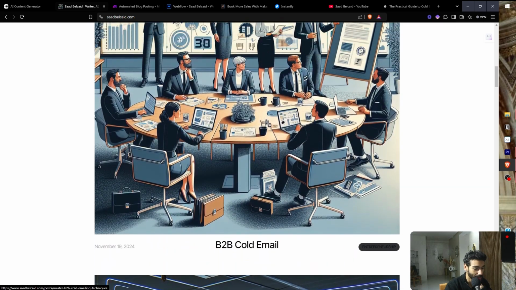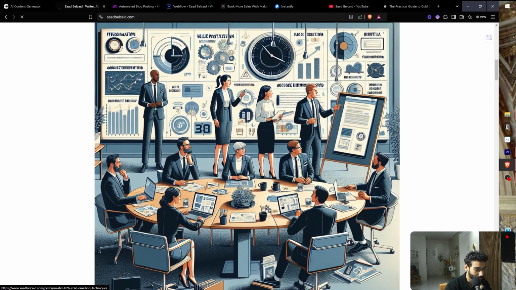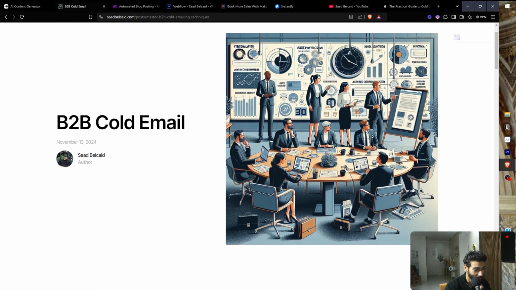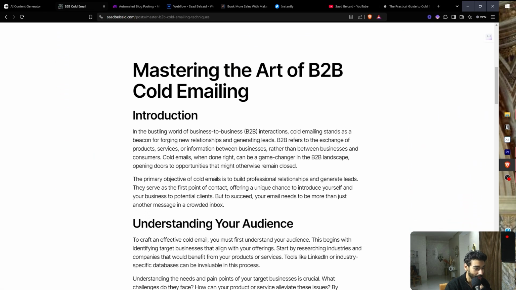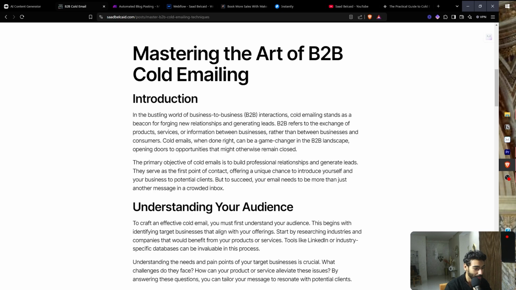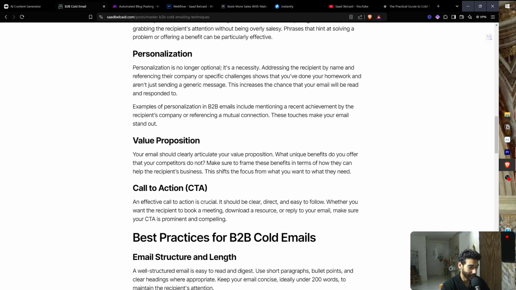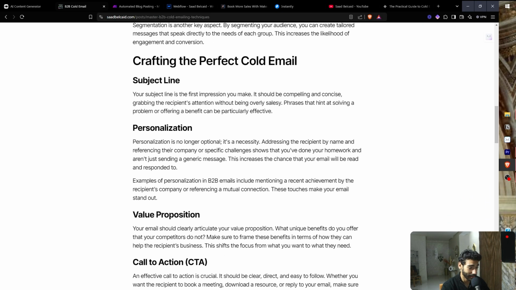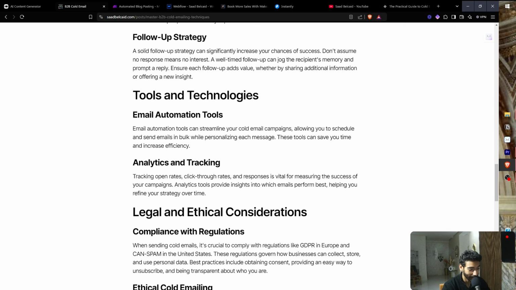Okay, so B2B cold email. I like this one. Beautiful. Mastering the art of B2B cold emailing. Intro: in the bustling world of business-to-business interactions, cold emailing stands as a beacon for forging relationships and generating leads. Awesome. I like it. So crafting, okay, I might actually keep it.